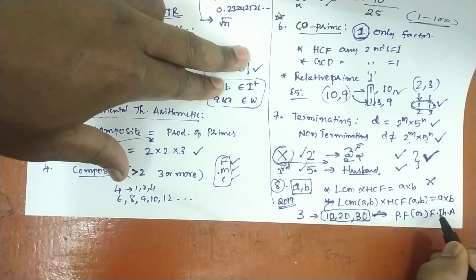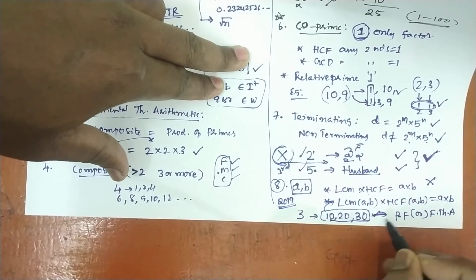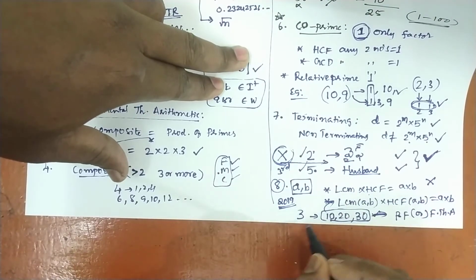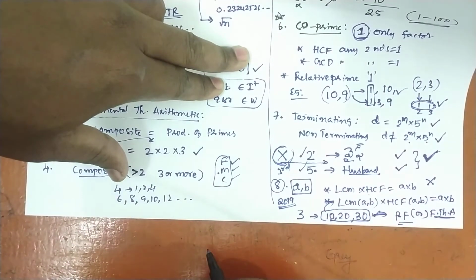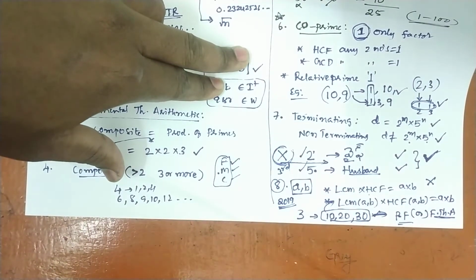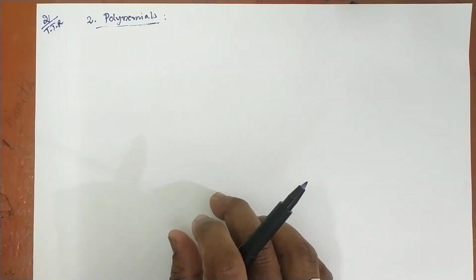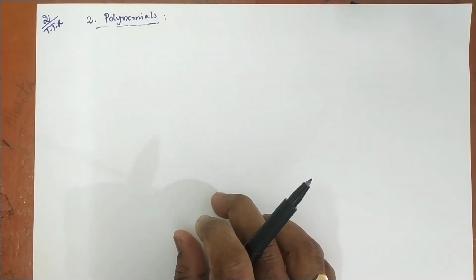So remember, this is also called the prime factorization method. You can use it when there are three or more numbers, prime factorization method or the fundamental theorem of arithmetic. Please take care. So the next chapter is polynomials, a very important chapter.